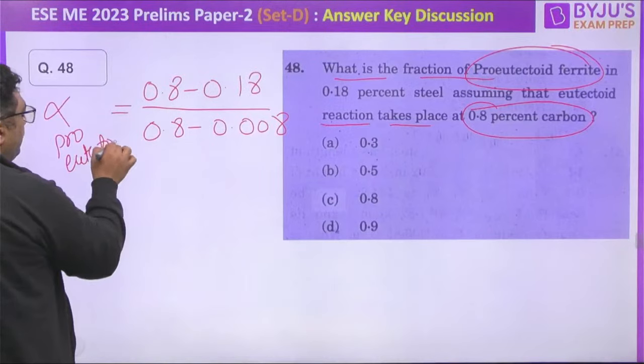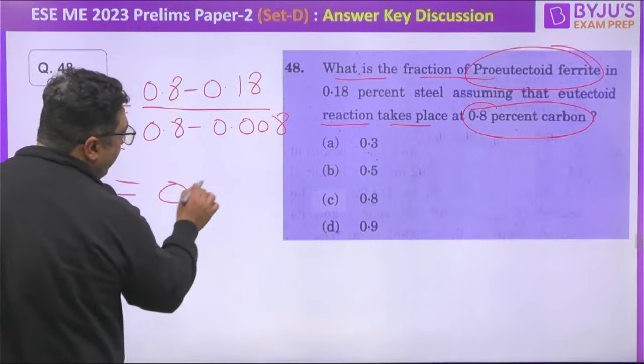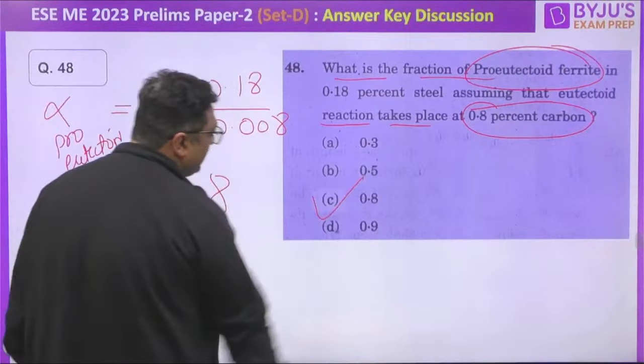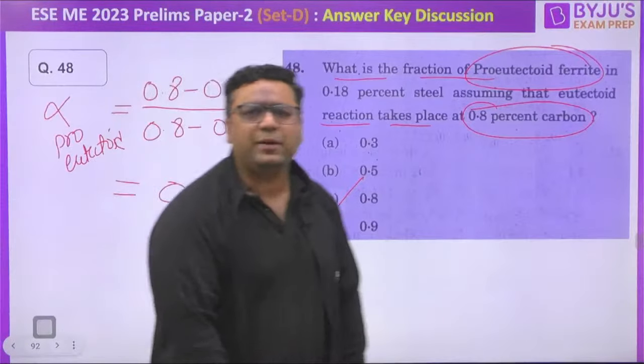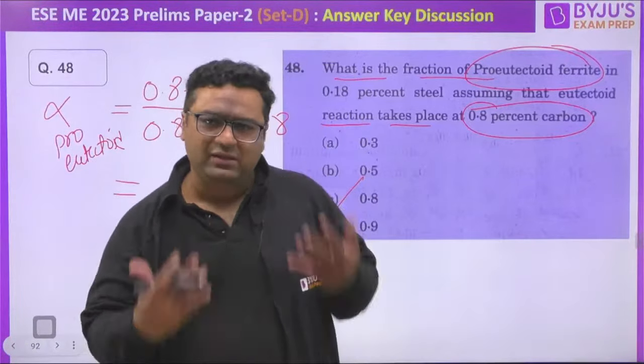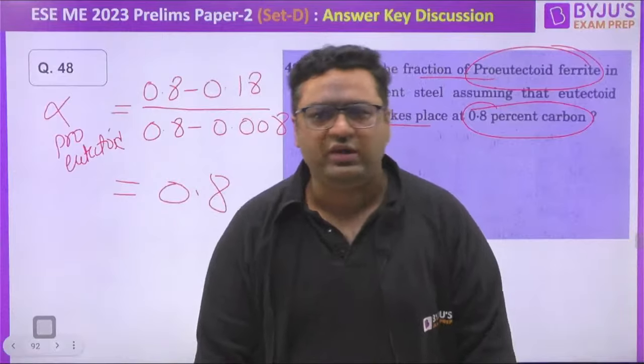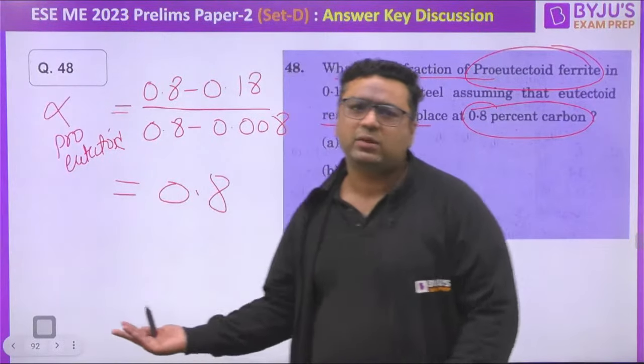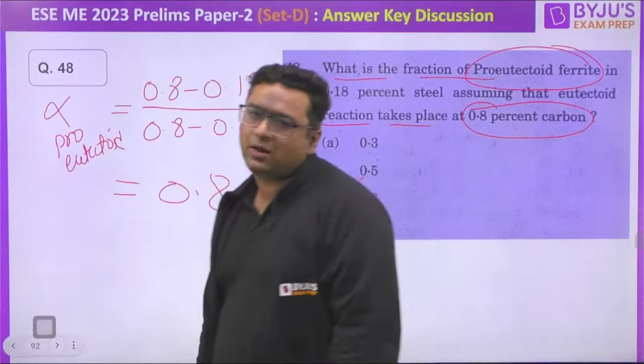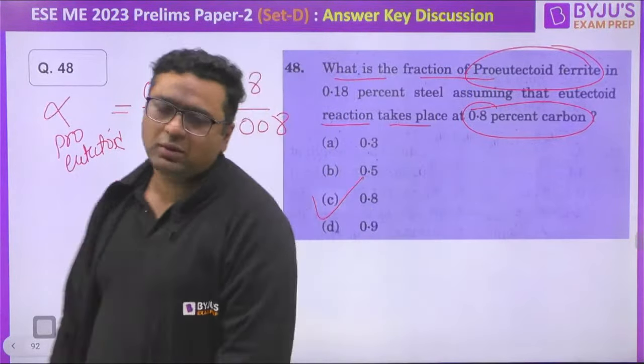So when you will be calculating this, the value will be coming out to be 0.8. So C will be the answer. And a similar question was there this year in the GATE mechanical paper also, but there they have given the figure, here they have not given the figure. So if you remember the iron carbon diagram, you can do this, otherwise you cannot. Moving further, guys, to the next question.